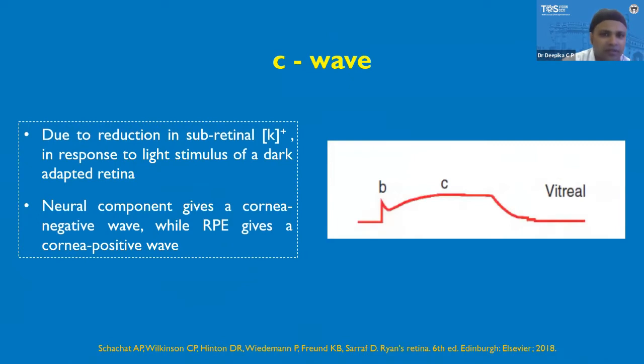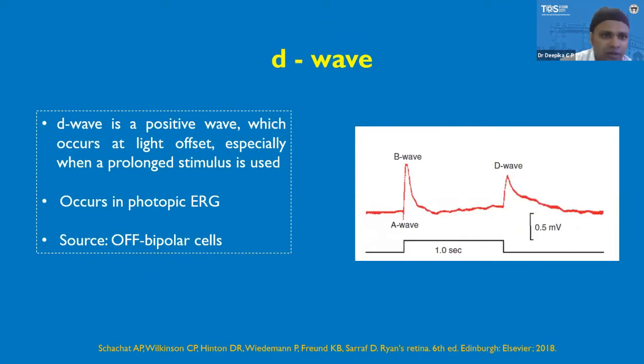Now the C wave. The C wave is a rare wave. It is not actually present in a normal ERG. It is seen due to the reduction of subretinal potassium levels. Similarly, the D wave is also a rare wave. It's a positive wave, which usually occurs when the stimulus duration is prolonged. It occurs only in photopic ERG, and the source behind the D wave is the off bipolar cells.